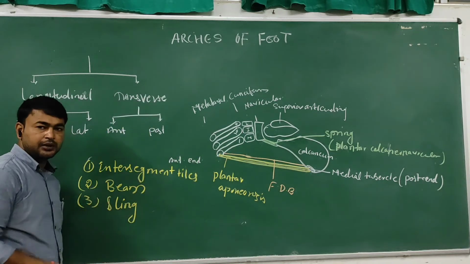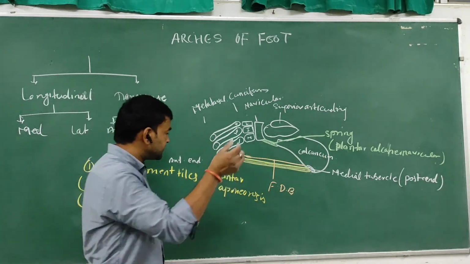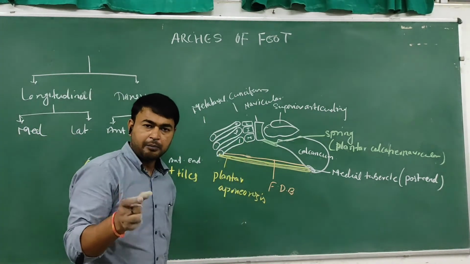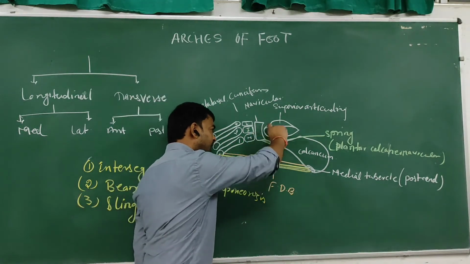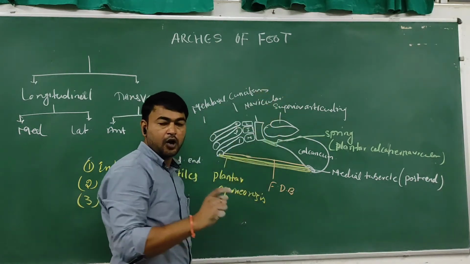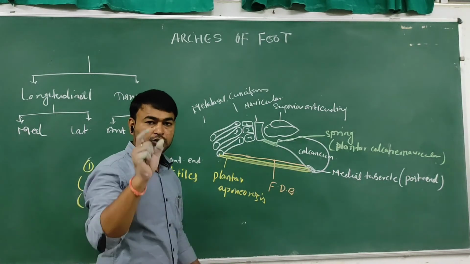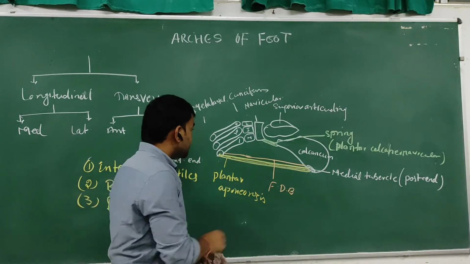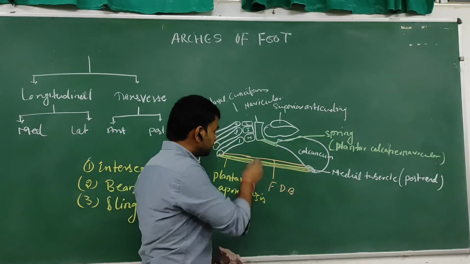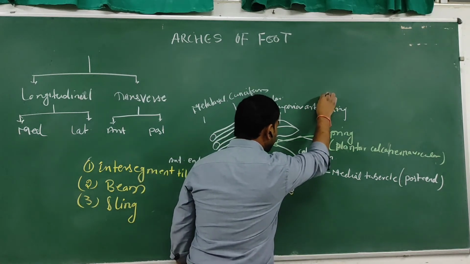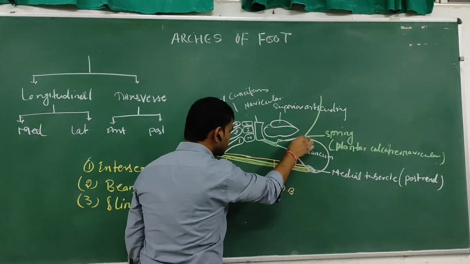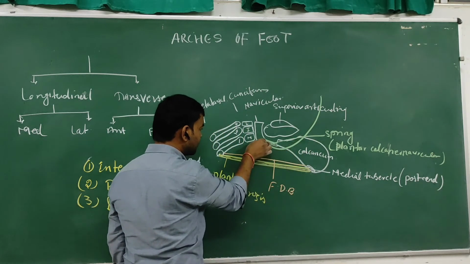Now the sling of the medial longitudinal arch. The sling is formed by the tendons of the muscles which pull the arch upwards or maintain the concavity of the arch. This sling is formed by the tibialis posterior muscle, which inserts on the navicular bone.